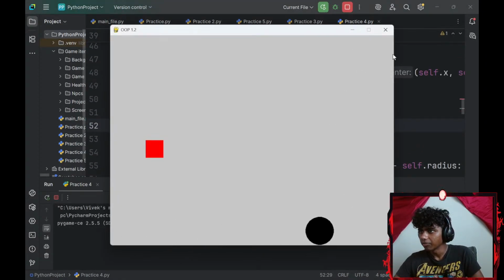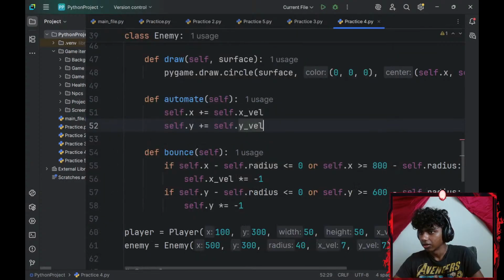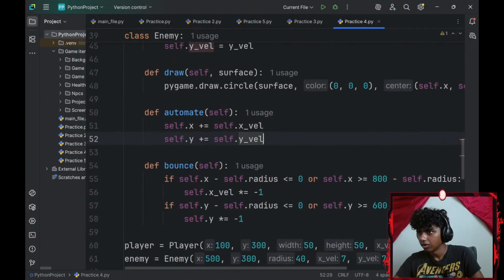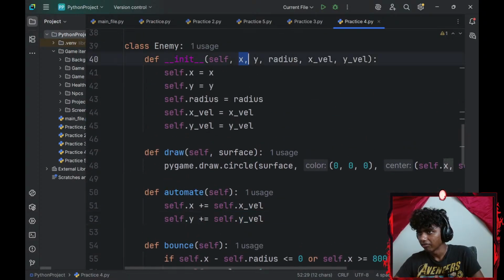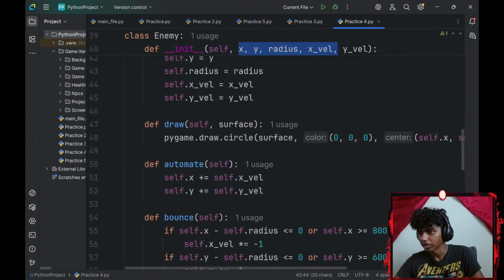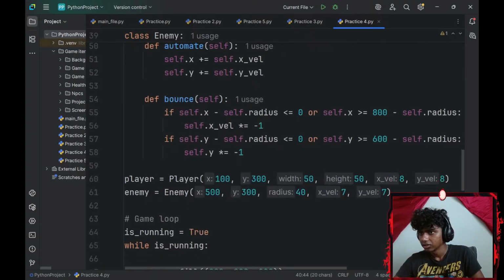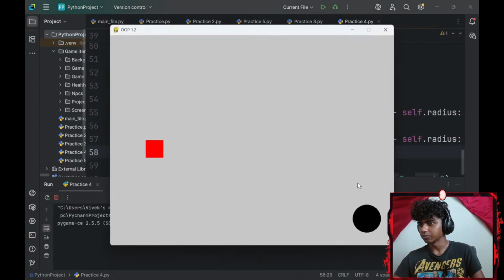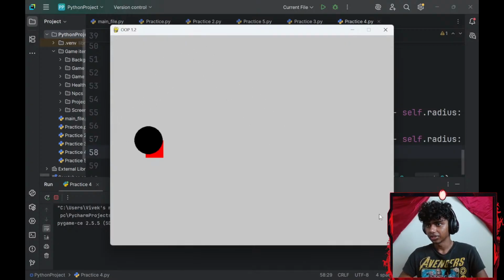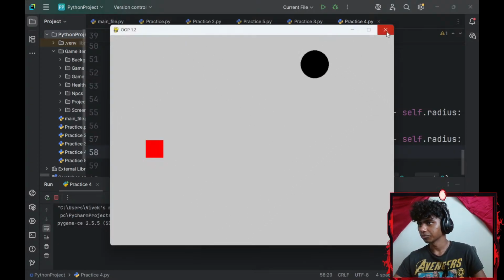It hits down, but then it doesn't bounce back up. Why? X velocity or Y velocity. In my parameters, I do have an x-axis, y-axis, x velocity, y velocity. Oh, okay, this should be underscore velocity. Alright, now my NPC should bounce perfectly. There we go. Okay, nice.